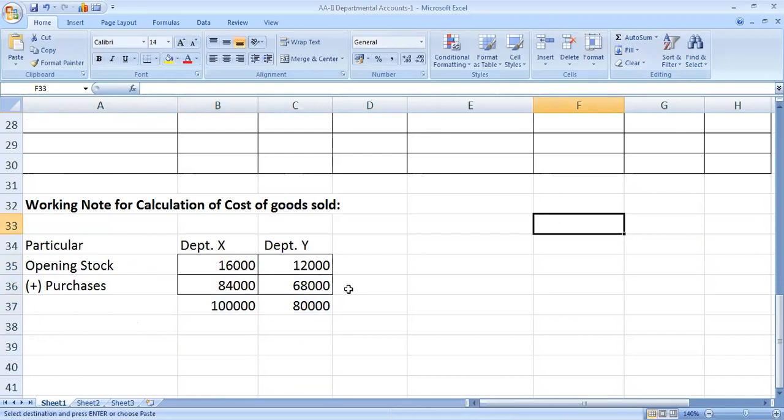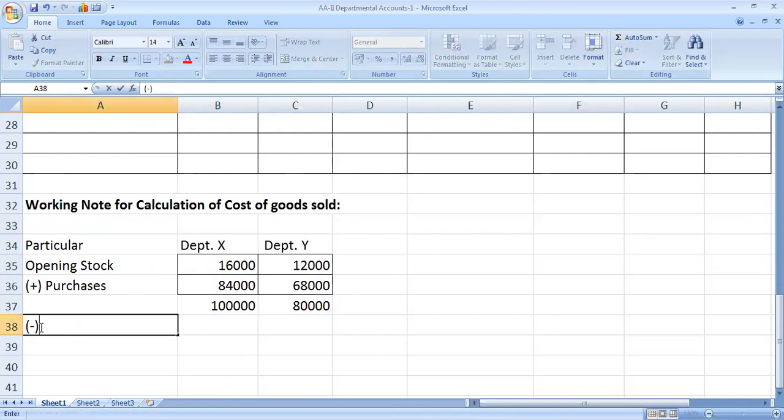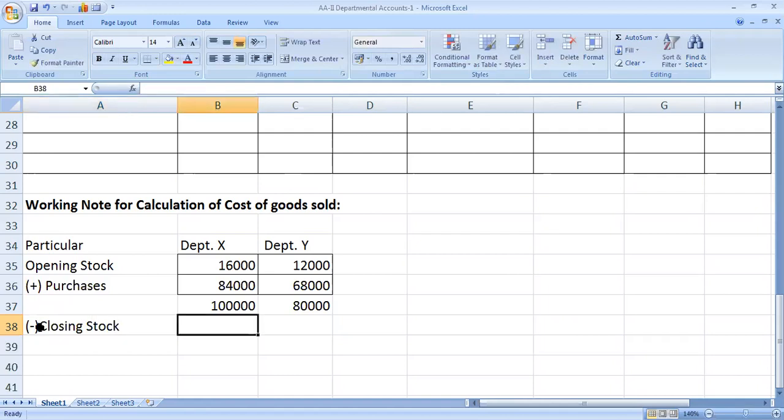The total opening stock plus purchases is department X 1 lakh, department Y 80,000, less closing stock 30,000 and 20,000. 1 lakh minus 30,000 is equal to 70,000. 80,000 minus 20,000 is equal to 60,000.